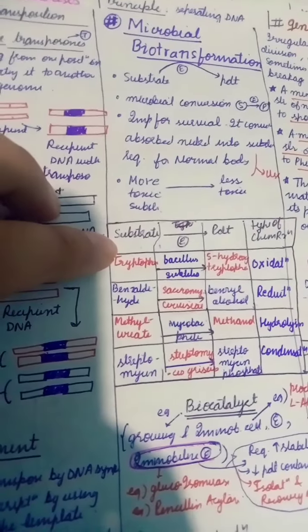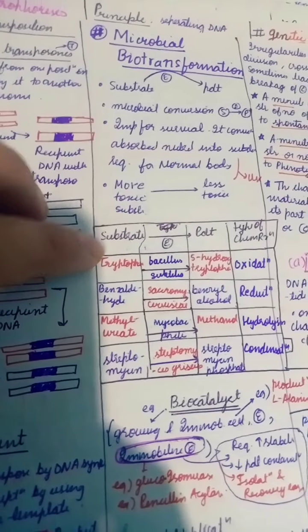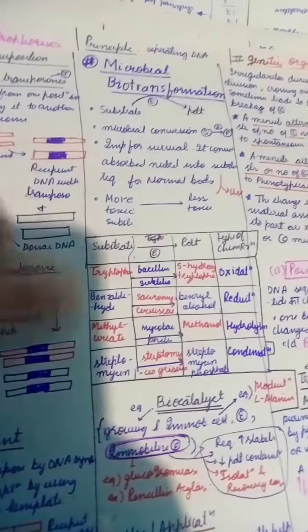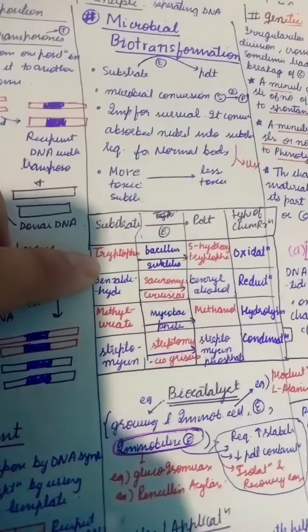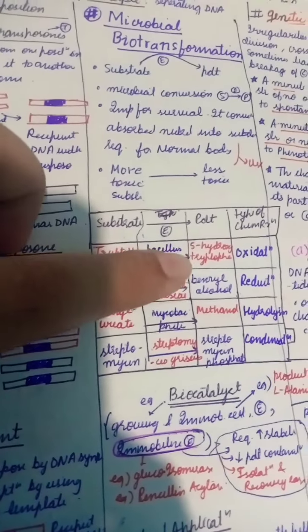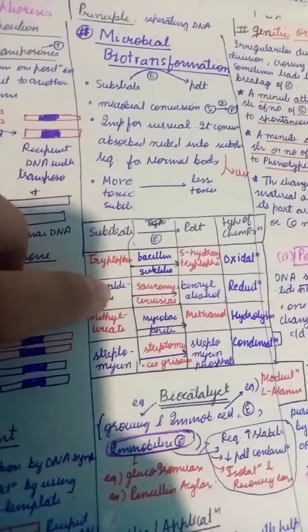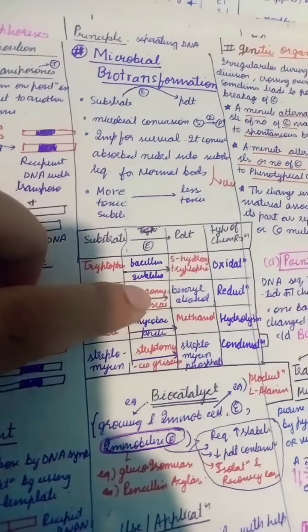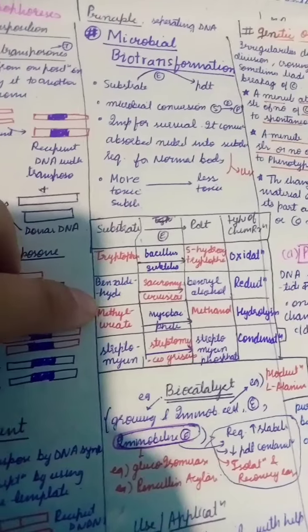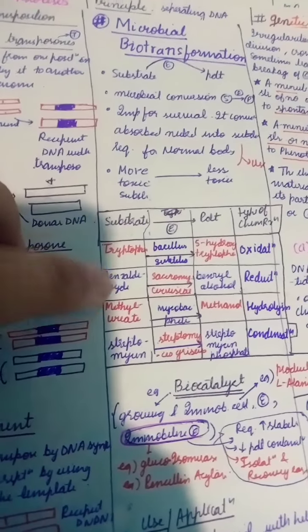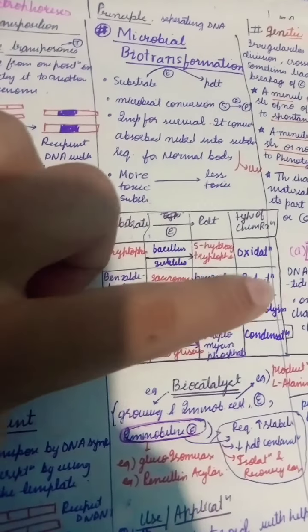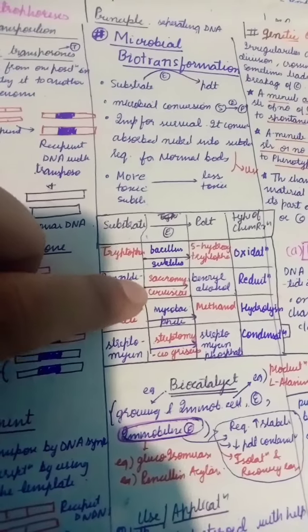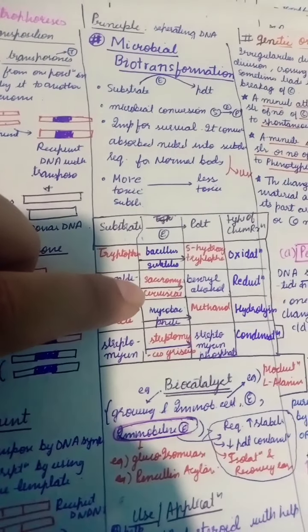Now, in this the substrate is converted into products, and there are types of reactions. For a few examples we'll study: tryptophan is converted into 5-hydroxytryptophan in the presence of Bacillus subtilis. And second, benzaldehyde, an aldehyde, is converted to benzyl alcohol. Here the reaction occurs in the presence of Saccharomyces cerevisiae.